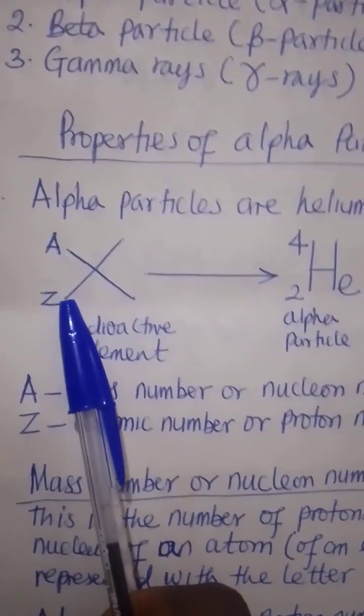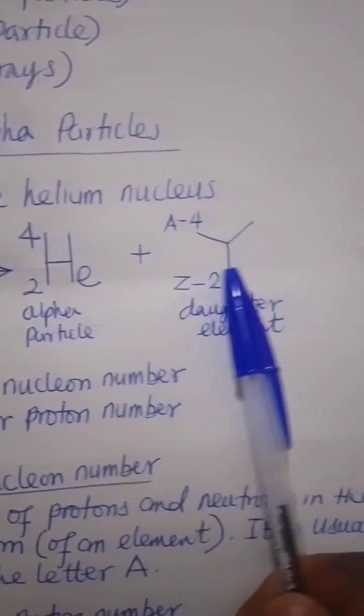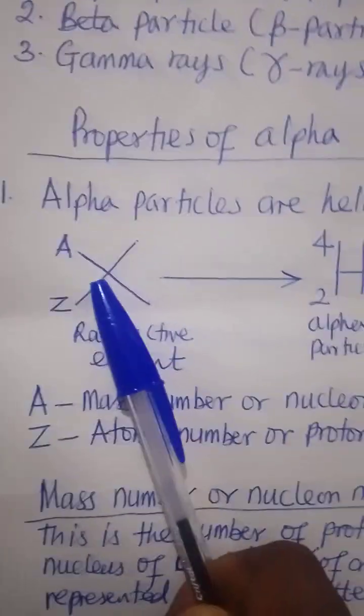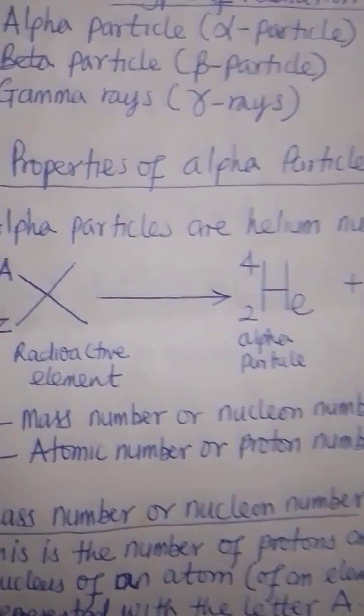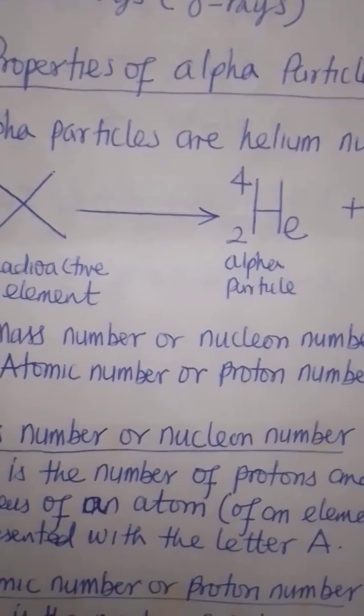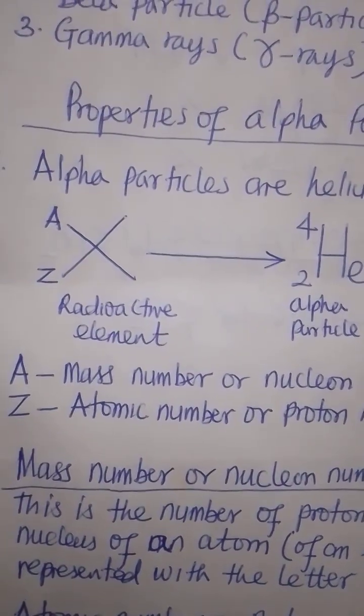This process here is referred to as disintegration or decay. So it means that the process of emission of radiation by a radioactive substance is called disintegration, or what we call decay.